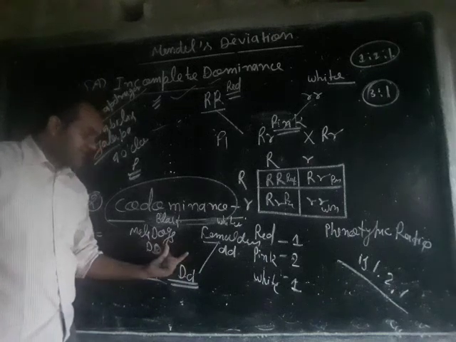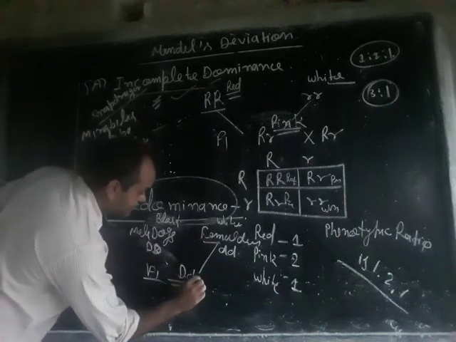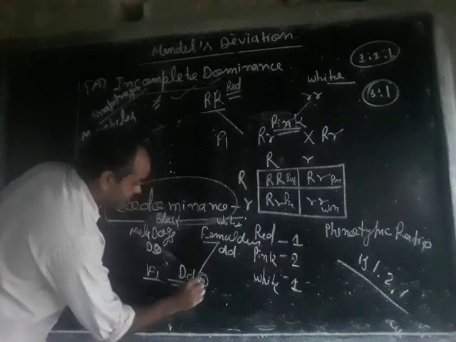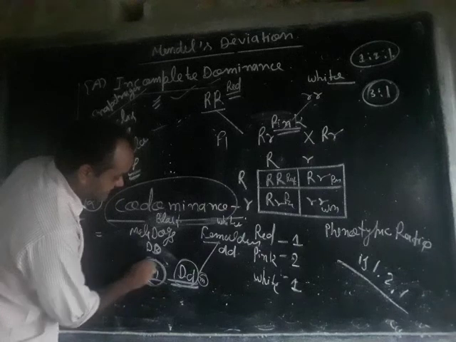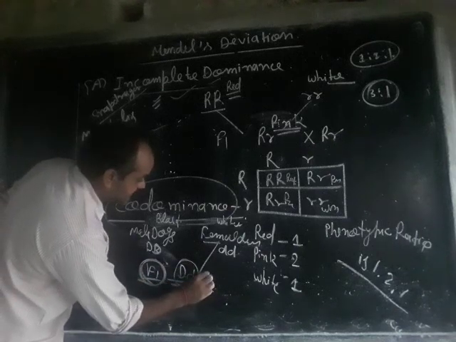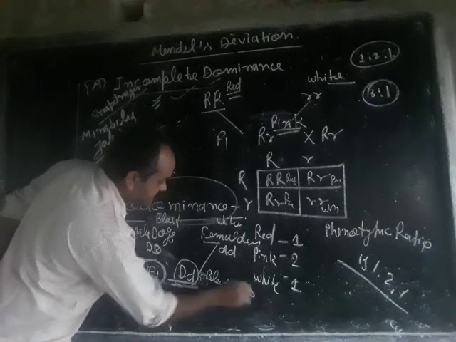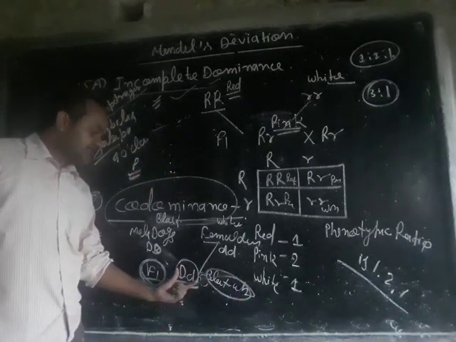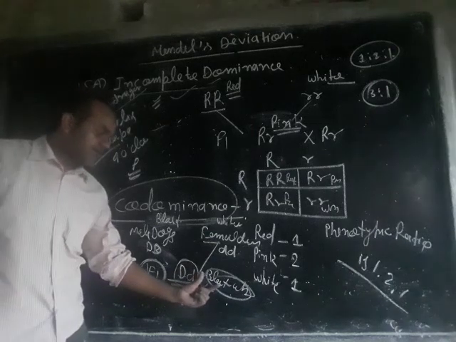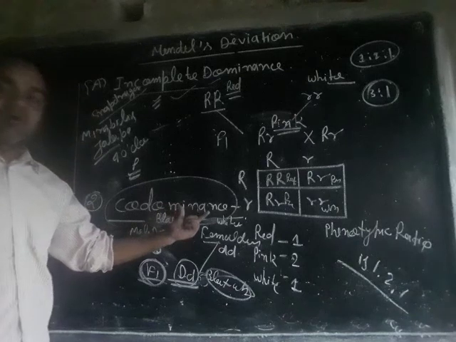The new progeny produced in the F1 generation will be black as well as white. The hairs on the body of these dogs are both black and white. This is known as codominance.